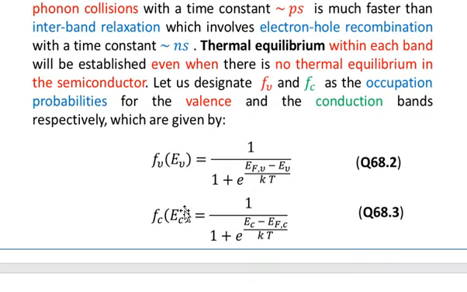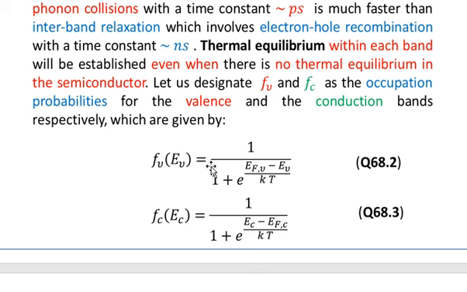These two formulas are given. FV as a function of the state energy EV is equal to 1 over 1 plus e to the power EFV, that is the Fermi energy in the valence band, minus EV, divided by KT.